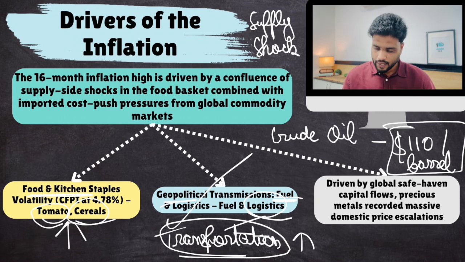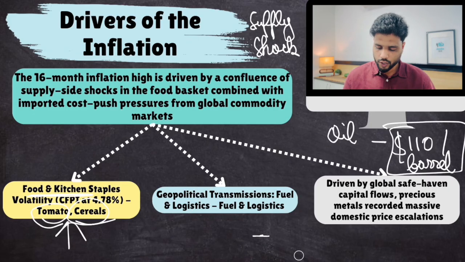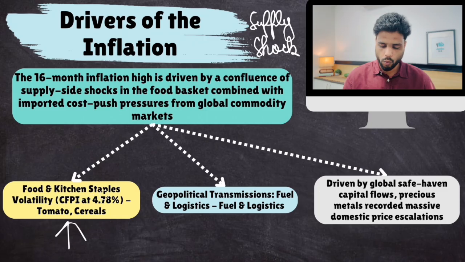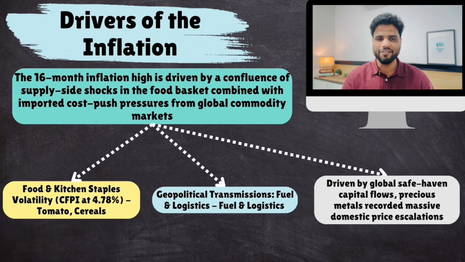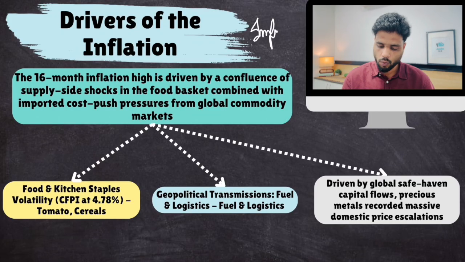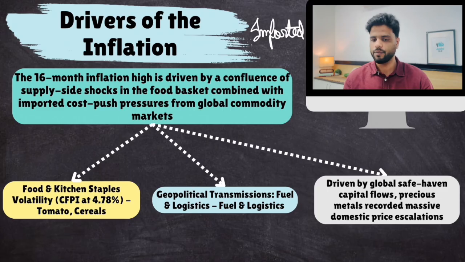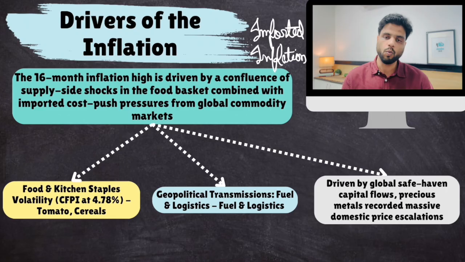Okay. Now, why is there very high inflation? We import a lot of things. Now, imported inflation is there. What is imported inflation? Well, whatever we import has become expensive. Now, imported inflation is happening because of various factors, but one factor is decline in rupee.